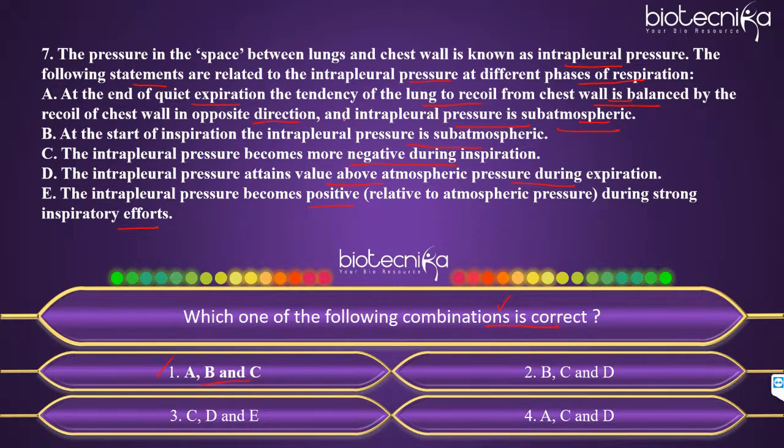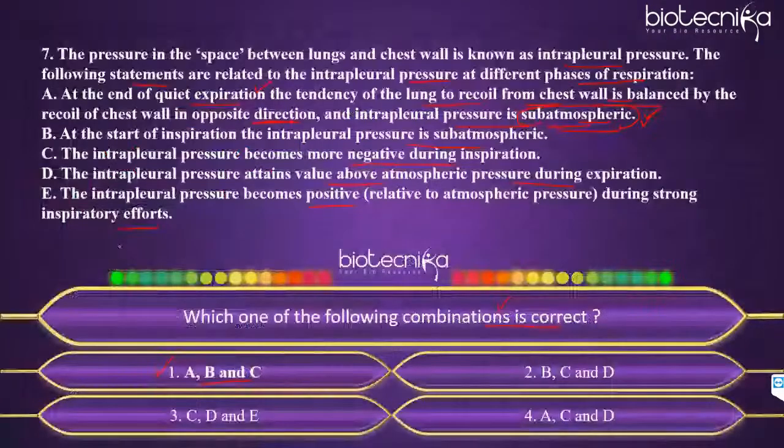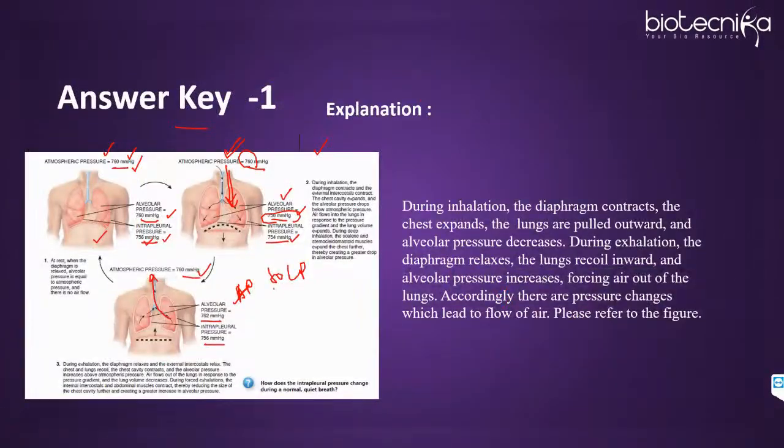So let's see what the question states. At the end of quiet expiration, the tendency of the lung to recoil from chest wall is balanced by the recoil of chest wall in opposite direction. And intrapleural pressure is subatmospheric. So intrapleural pressure is always subatmospheric. Sub means below the atmospheric pressure. So during quiet expiration, what happens? The lungs recoil back, diaphragm relaxes, so same thing is mentioned over here. And the pressure is subatmospheric. It is less than the atmospheric pressure, 756.